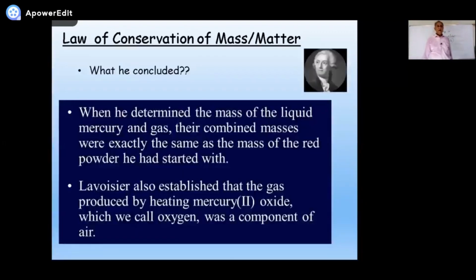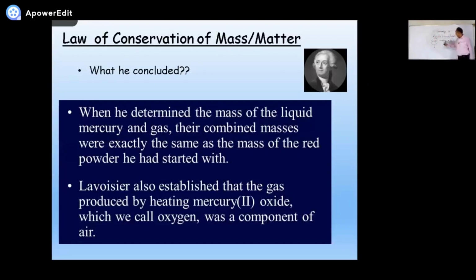Now, what he concluded, I just told you. When he determined the mass of the liquid mercury, this mercury is in liquid form. There are only two liquid elements in the periodic table, out of 118 elements. One is mercury, the other one is bromine.